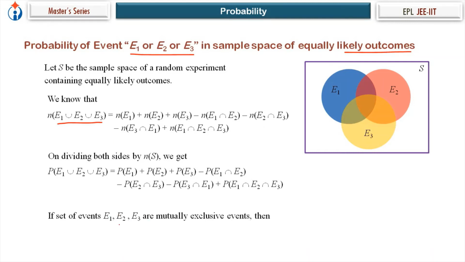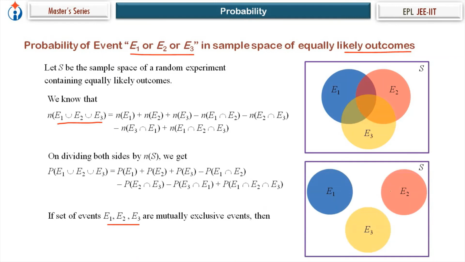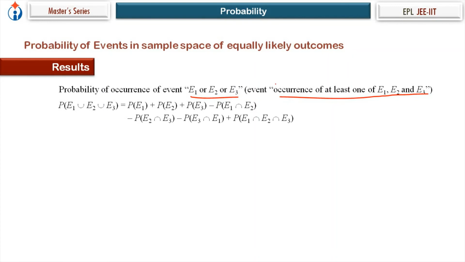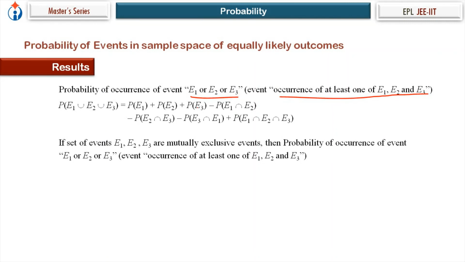Now if the set of events E1, E2, E3 are mutually exclusive events, then they are like that. And P of E1 union E2 union E3 will be equal to P of E1 plus P of E2 plus P of E3. So remember the results. Event E1 union E2 union E3 is event E1 or E2 or E3, and we can say this event is the occurrence of at least one of E1, E2 and E3. And that is equal to this. So if mutually exclusive, then this is the result to remember.